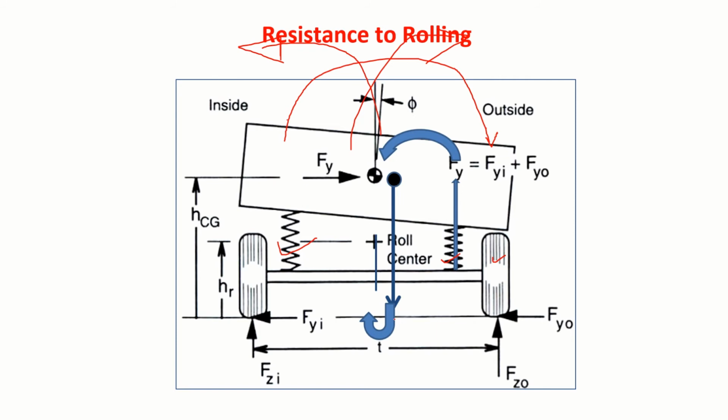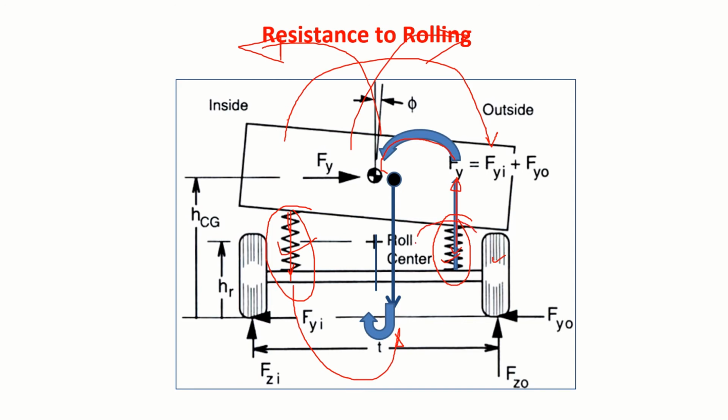So there is a rolling moment like this. Now your suspension, this side it will get compressed, this side it will get stretched. The compressed spring will try to stretch out, so it will have a force like this, and the stretched spring will try to compress, so there will be a force like this. This force about the center of gravity will create a clockwise moment. This will also create a clockwise moment. So you need to design this stiffness in such a way that you can do that.